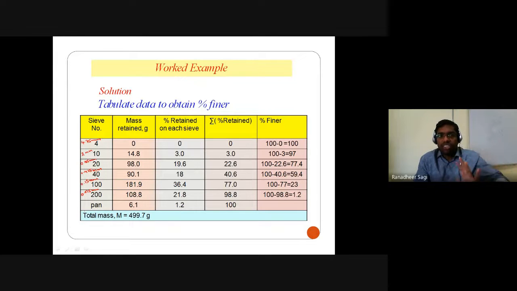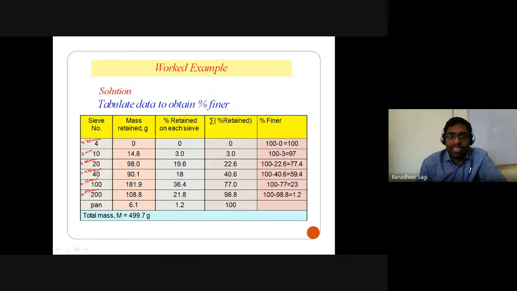For the different sieve sizes, you know the mass of soil particles that were retained on each sieve. Now what I am going to calculate is, out of the total soil grains, what percentage of the grains were retained on each sieve. So that's the third column: percentage retained on each sieve.